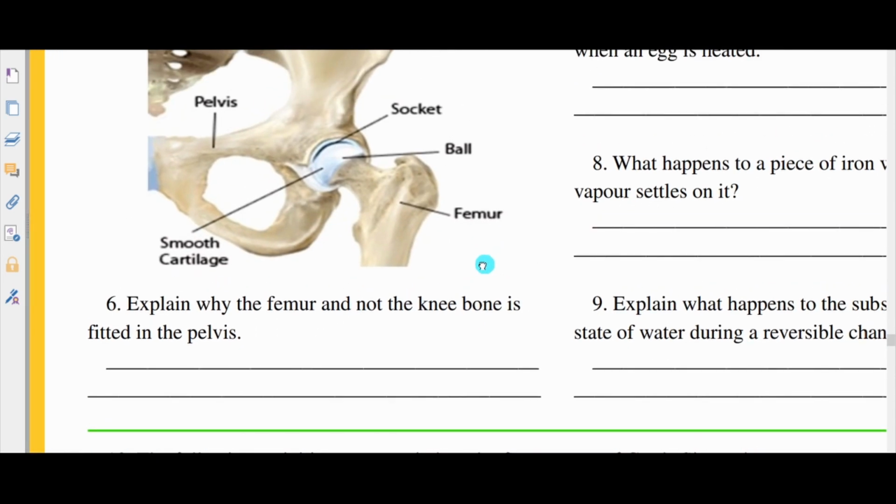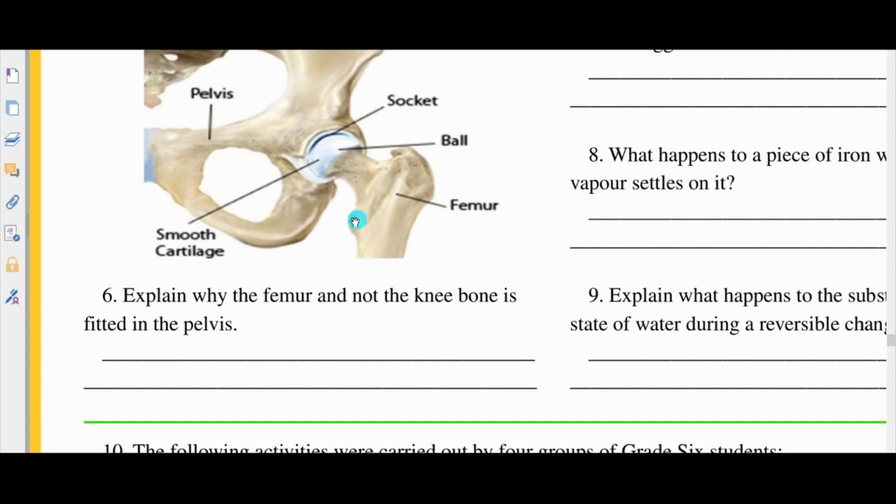This has to do with the fact that this joint operates differently from your knee joint. Your knee joint is a hinge joint, while this joint here is a ball and socket. A hinge joint only allows for movement on one particular plane, in that case back and forth, whereas the ball and socket allows for a greater range of movement.